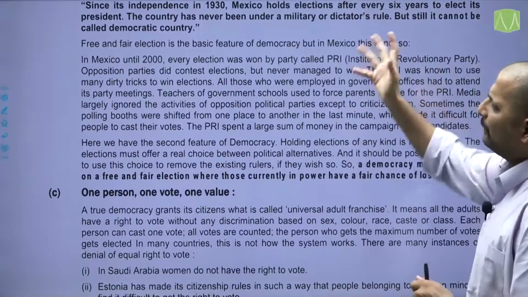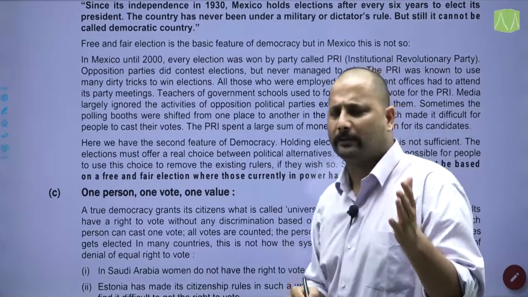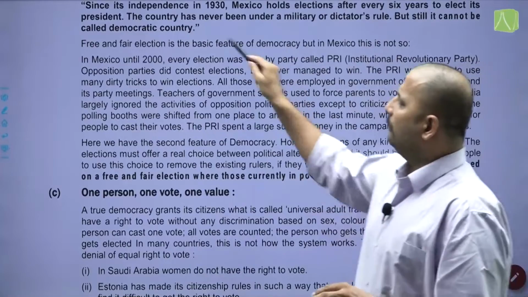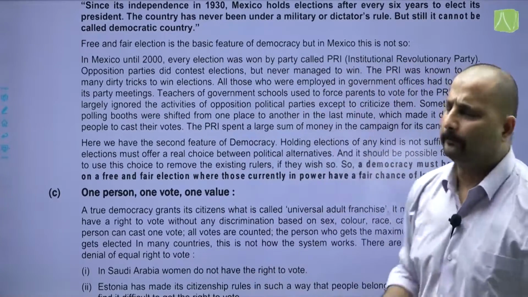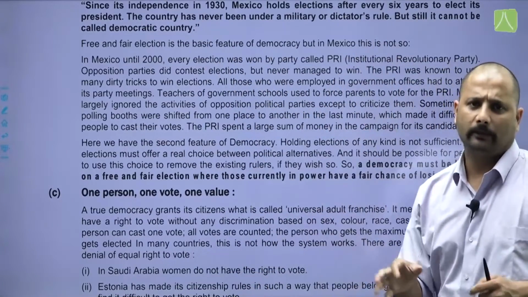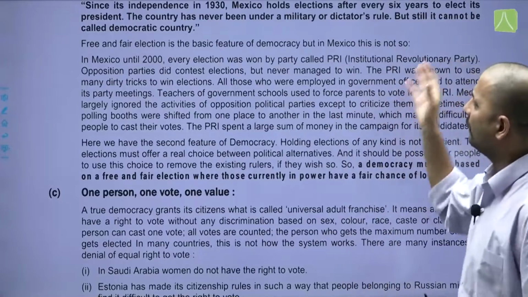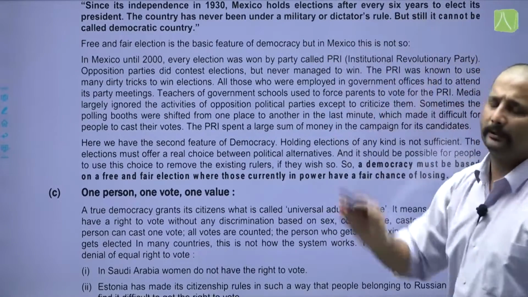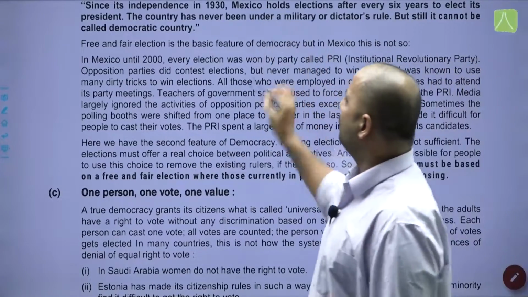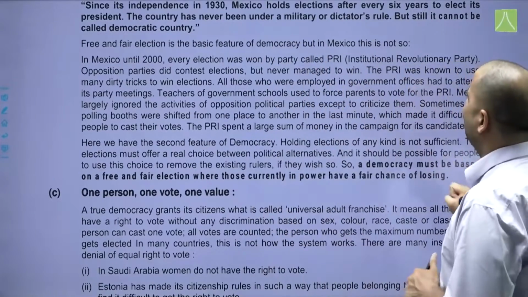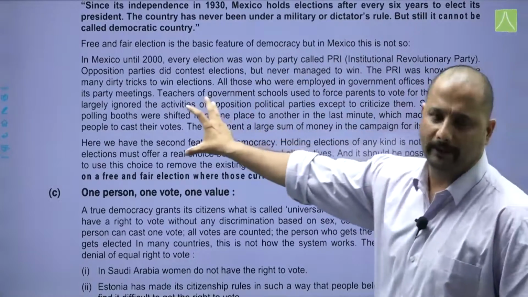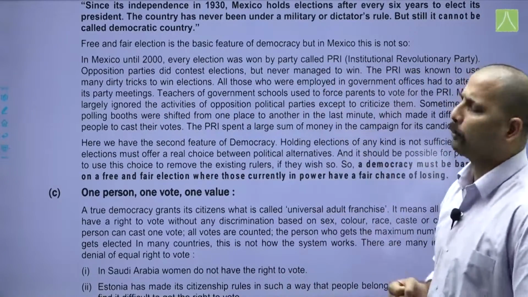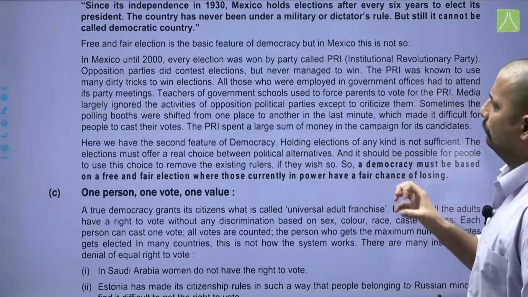Now, the second example about elections being conducted in a fair manner is Mexico, which since its independence in 1930 has been ruled by the PRI, the Institutional Revolutionary Party. Mexico holds elections every 6 years to elect its president. The country has never been under a military or a dictator's rule, but still cannot be called a democratic country. Why so? Because free and fair election is the basic feature of democracy, but in Mexico, this is not so.